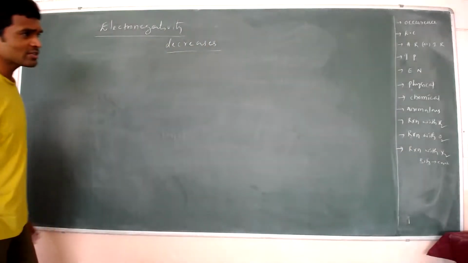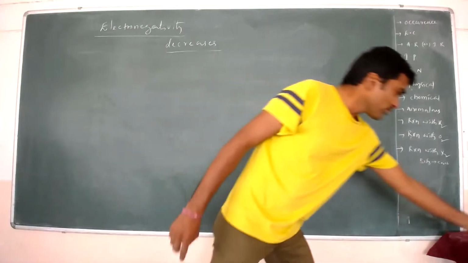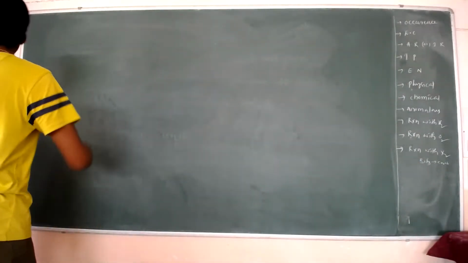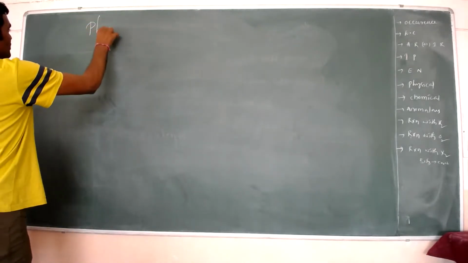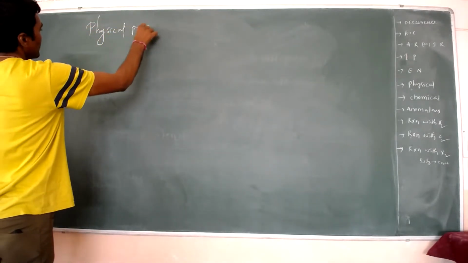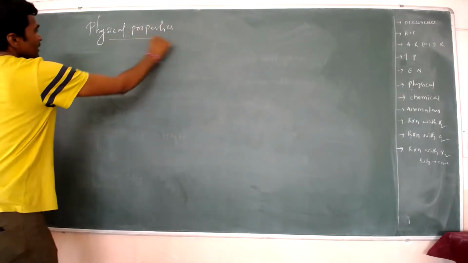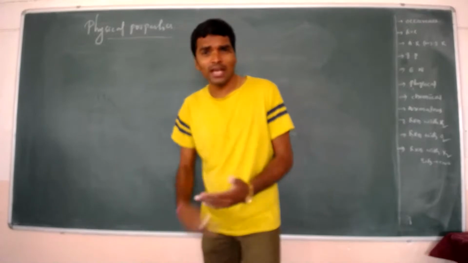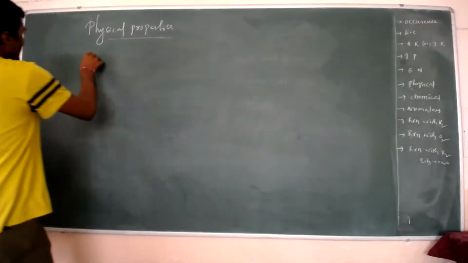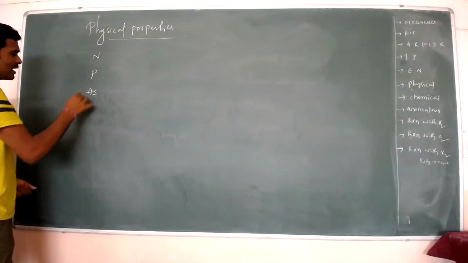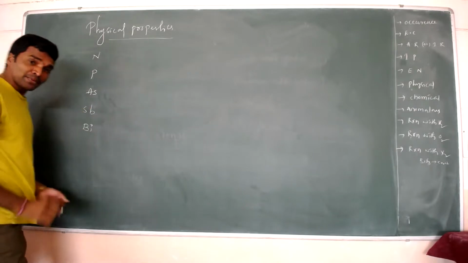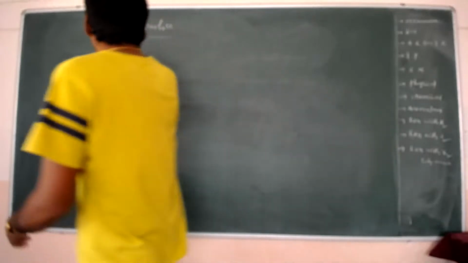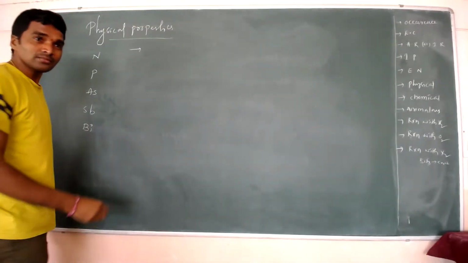Next we discuss physical properties. It means how these fifth group elements physically are. Nitrogen, phosphorus, arsenic, antimony, bismuth.